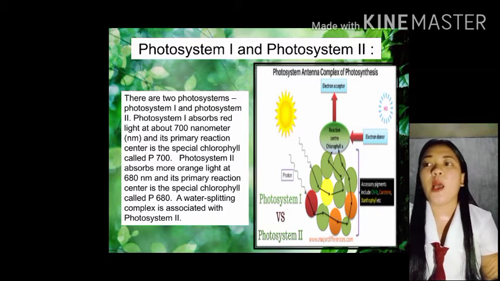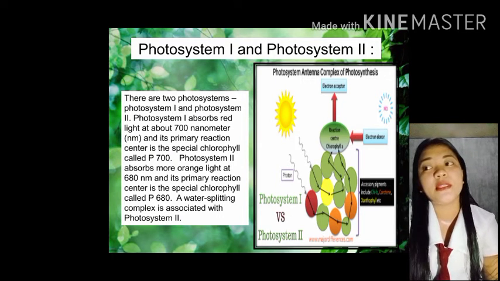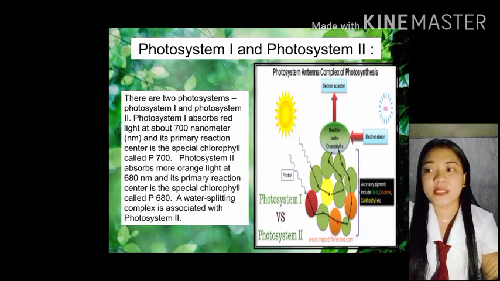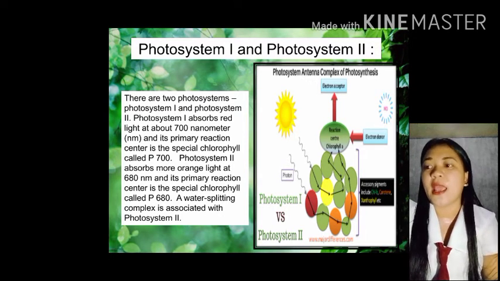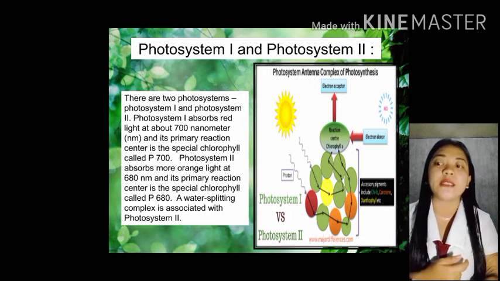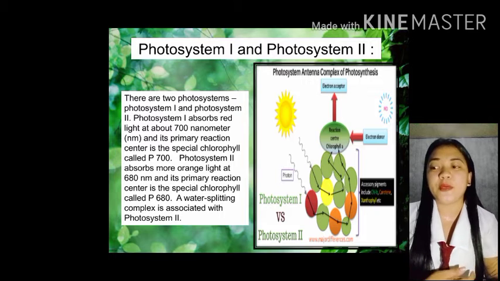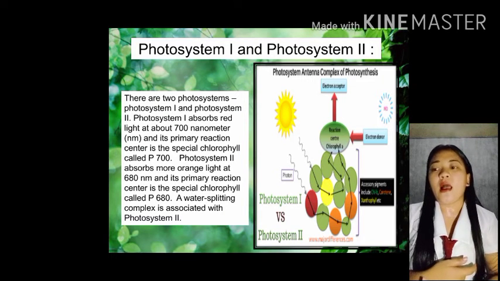Next is photosystem 1 and photosystem 2. There are two types of photosystem. Photosystem 1 absorbs red light at about 700 nanometers and its primary reaction center is the special chlorophyll called P700. Si photosystem 2 naman absorbs more orange light at 680 nanometers and its primary reaction center is the special chlorophyll called P680.